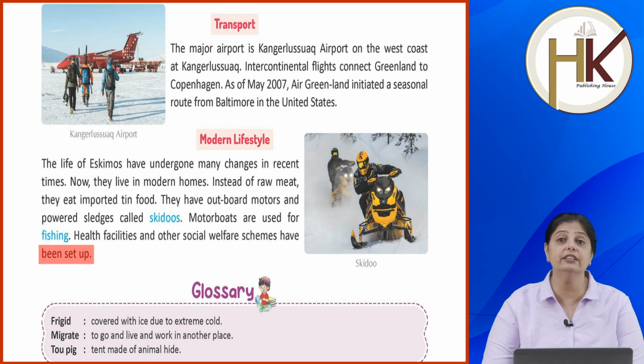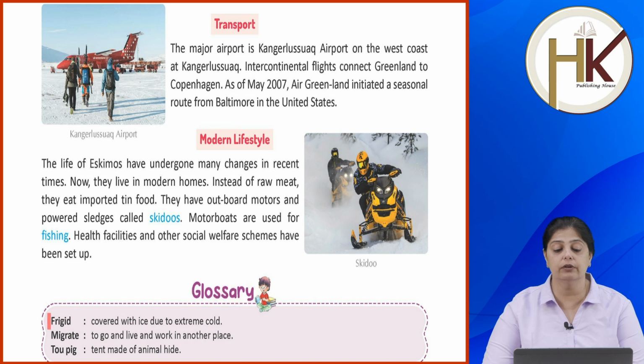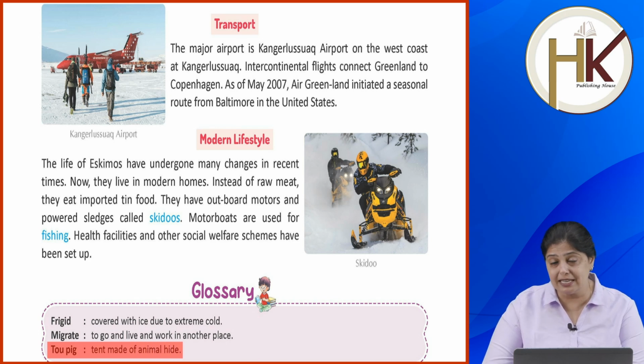Alright, now let's look at the difficult words or the new words that we've learned in the chapter, and their meanings. Glossary. Frigid means it is covered with ice due to extreme cold. Migrate is to go and live and work in another place. Topiq is a tent made of animal hide. Hide is the skin of the animal, and the tent that is made from that skin is the topiq.